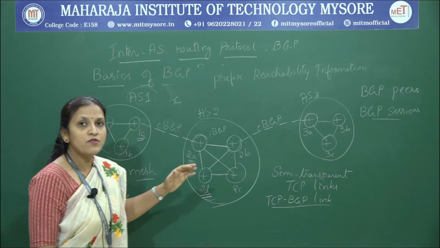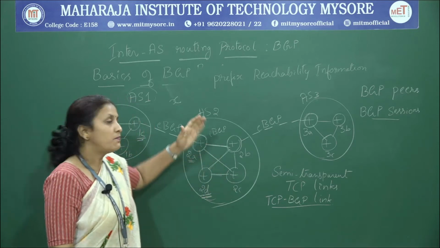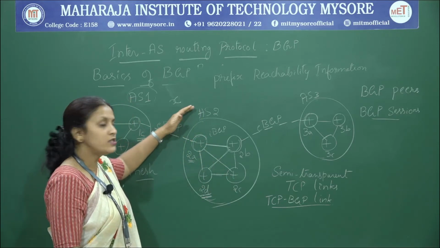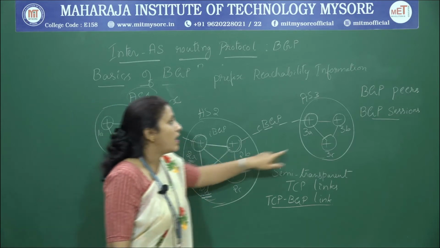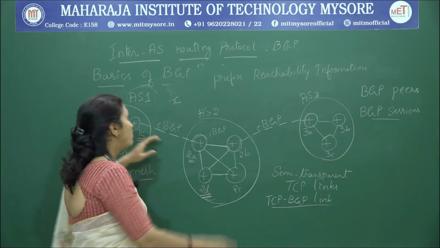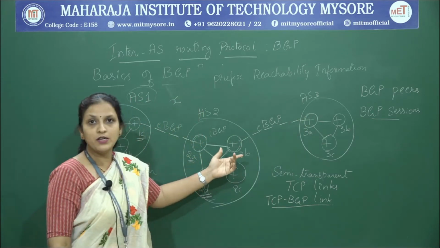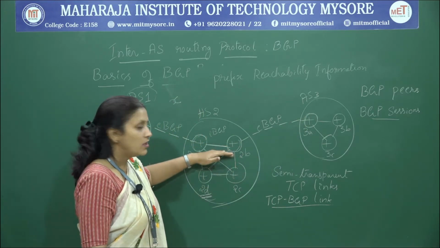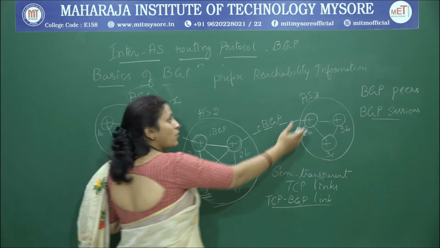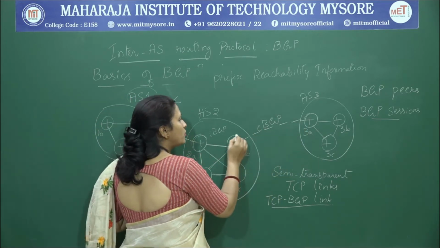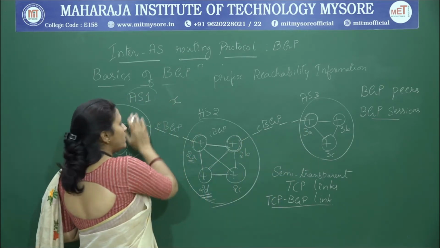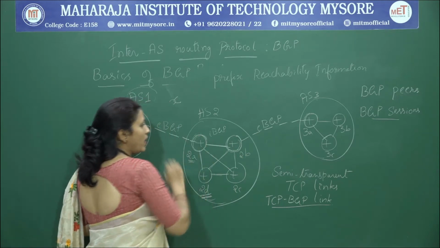Sometimes we will have a situation where subnet X can be reached both through AS1 and through AS3. So, from both AS1 and AS3 we will have prefix reachability information propagated to AS2. AS3 propagates its information through 2B, whereas AS1 does it through 2A.